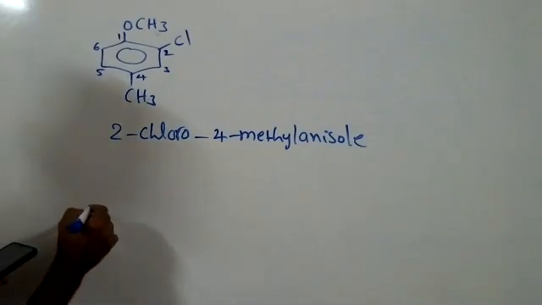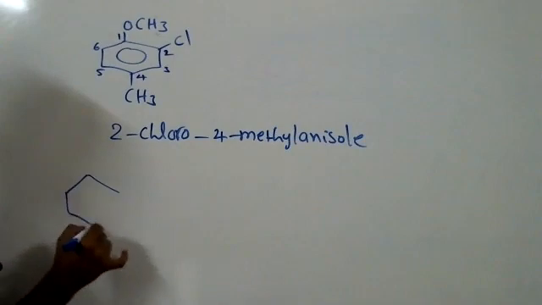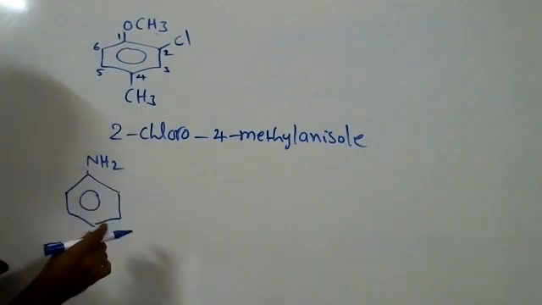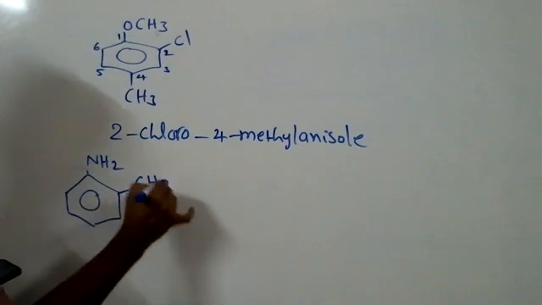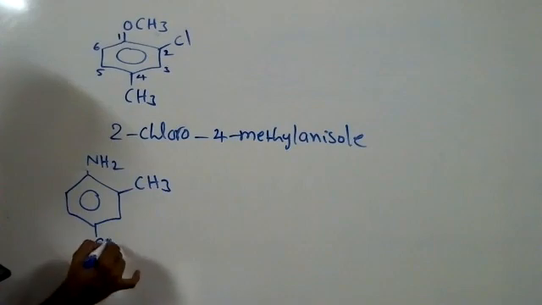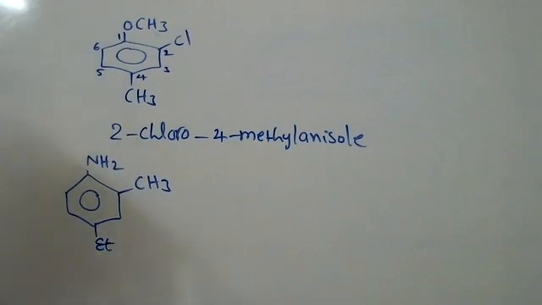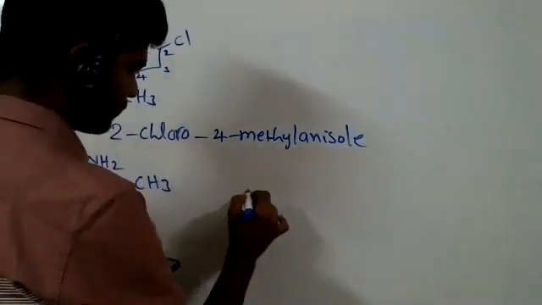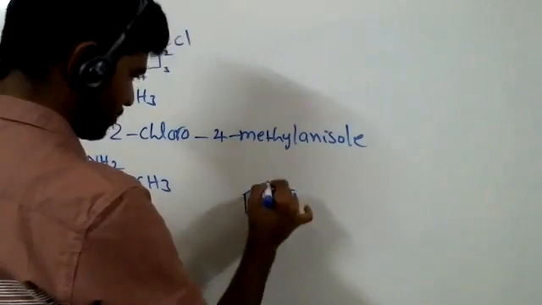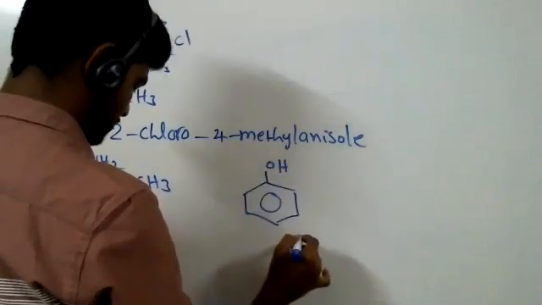Try this name. ET means ethyl. I have a doubt.